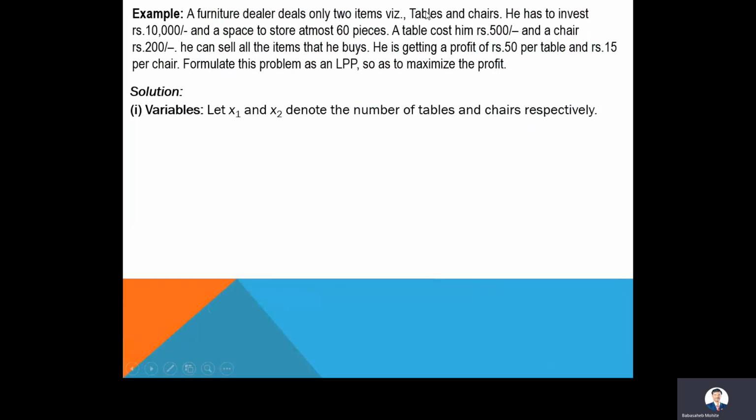So for the tables, I have given the variable name x1, and for chairs, I have given the variable name x2. So in the first step, from the given example, we have to identify variables. These variables are also called decision variables. So table and chair, I have to purchase and sell. So these are the two variables I have to consider. I have given the name x1 for tables and x2 for chairs.